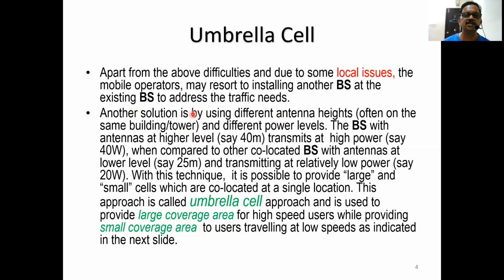Another solution is using different antenna heights, often on the same building or tower, and different power levels.